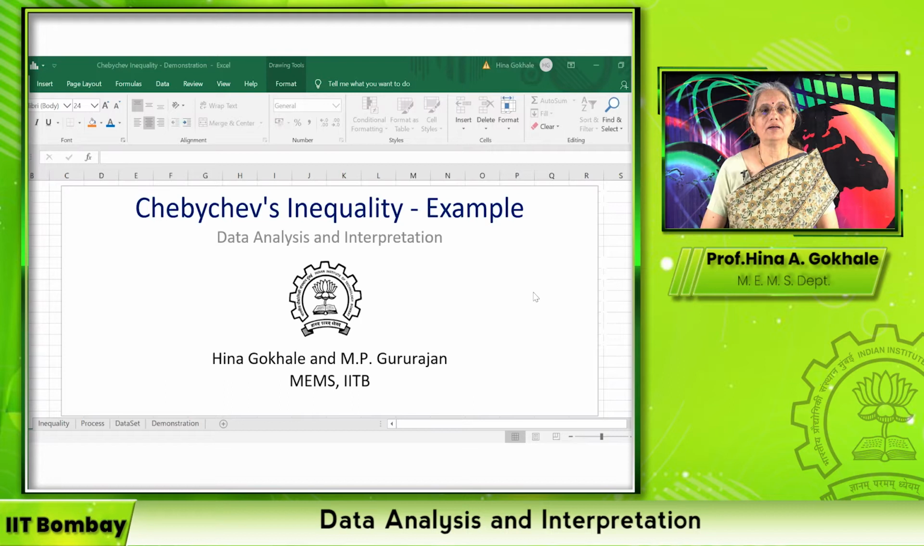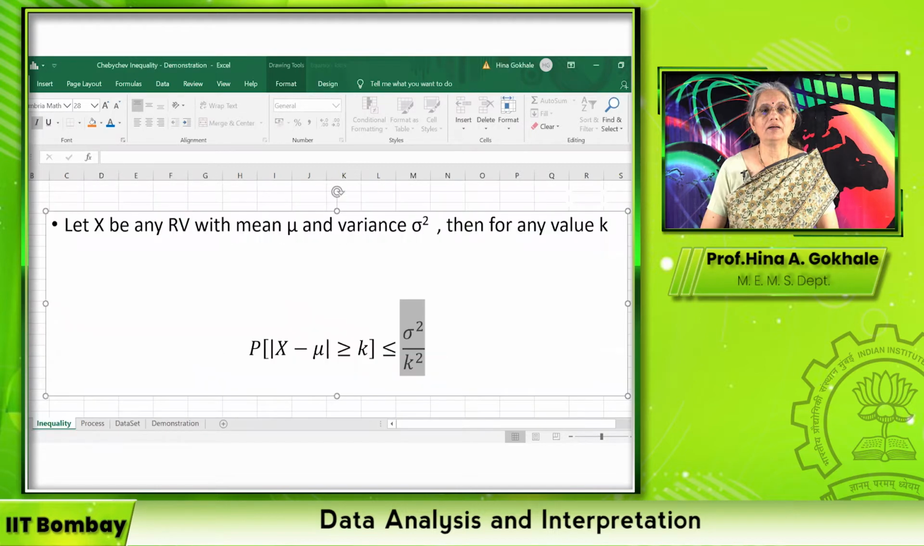In this session, we would like to show a demonstration through an example of Chebyshev's inequality. First, let us see what is the inequality. The statement for the Chebyshev's inequality says that let x be any random variable with a mean value mu and a variance sigma square. Then for any value k greater than 0, probability that the difference between x and mu is greater than k, that probability is smaller than sigma square by k square.